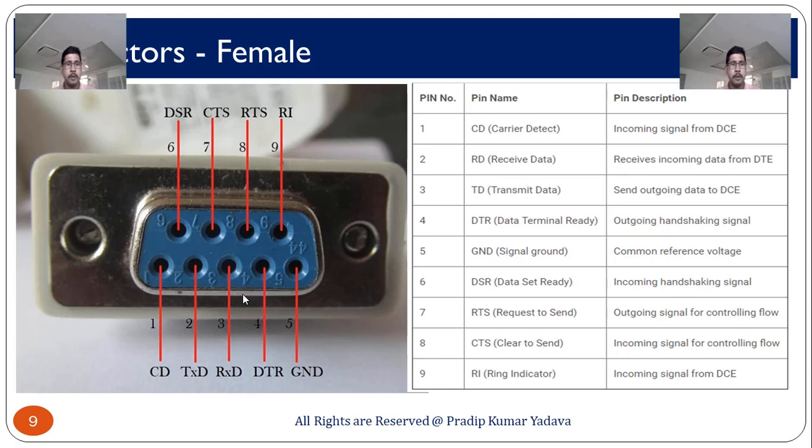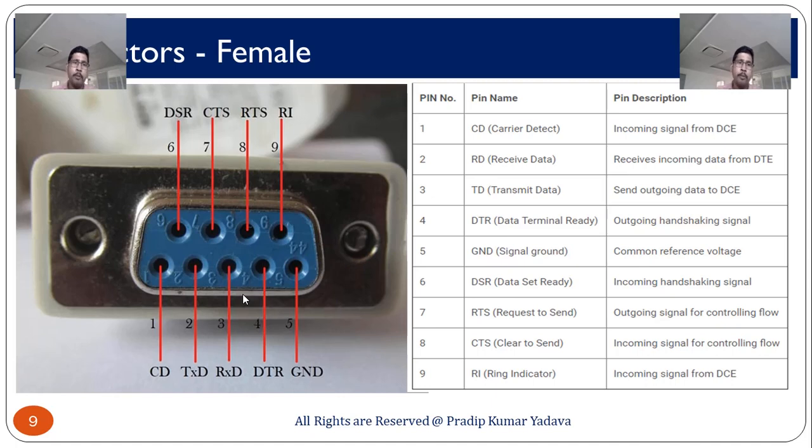So, the first pin is CD, meaning carrier detect, incoming signal from the DCE. RD means receive data, incoming from the DTE. TD means transmit data, sending outgoing data, because we are talking about DCE. By using these pins you can easily understand this.